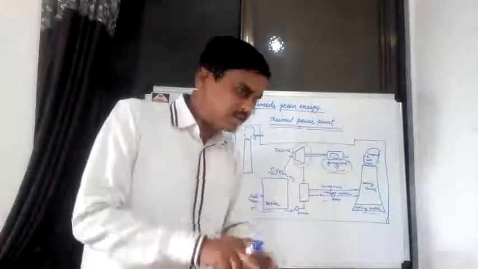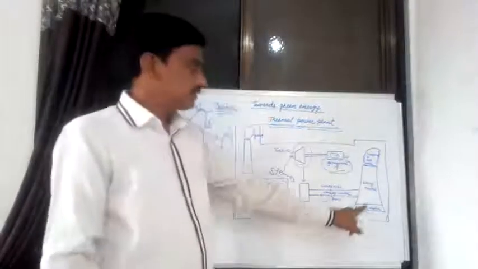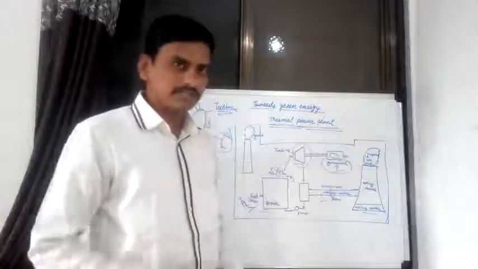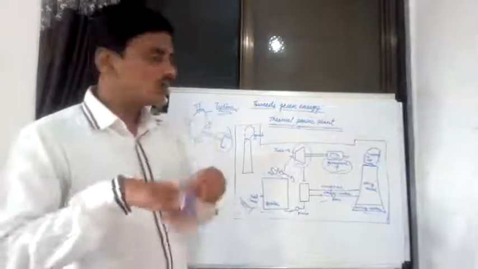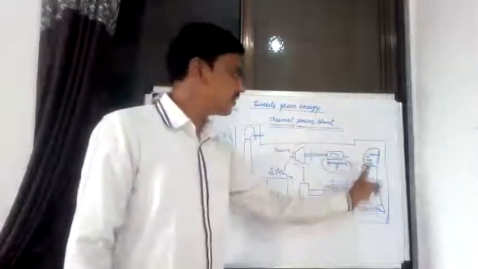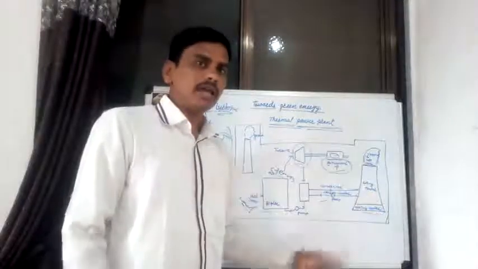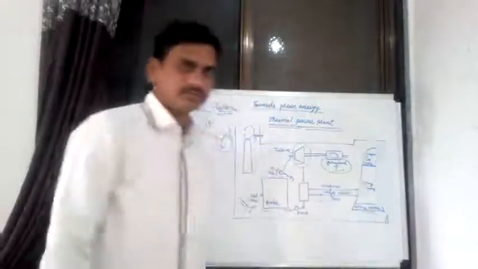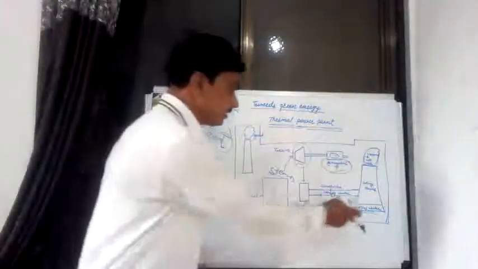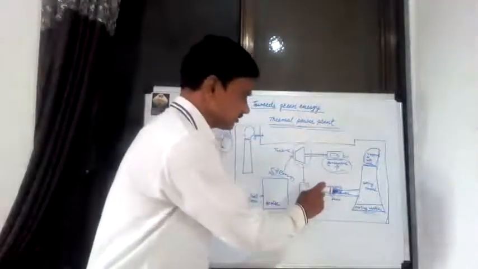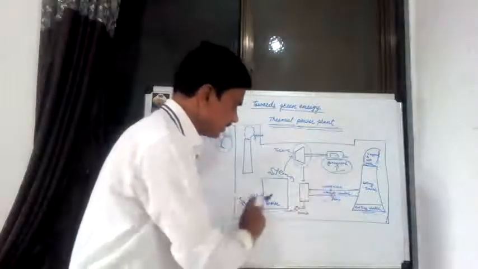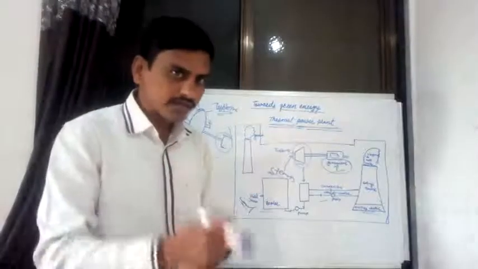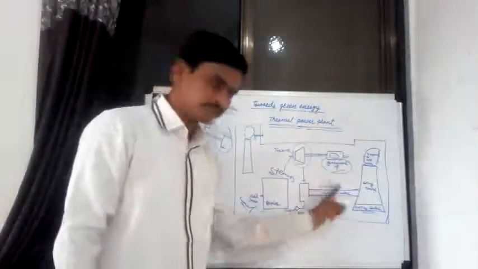When this steam enters the cooling tower, the hot air and vapors present in the steam are released outside the cooling tower, and the steam is converted into cooling water. Then this cooling water passes through a pipe into the boiler. That is known as recycling of water, carried out by the condenser.